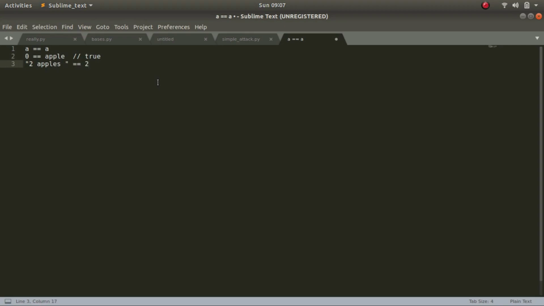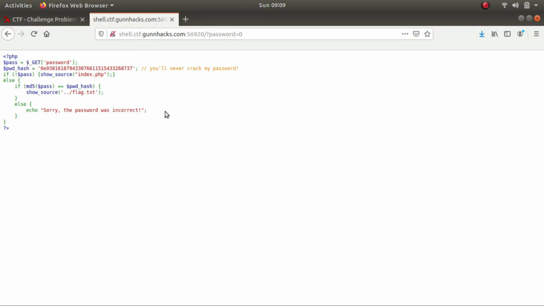equal to 2, what it will do is convert this into an integer. So it will compare this 2 against this 2 and forget the rest of it, and it will throw you a true. So this is an example of type juggling attack or loose comparison attacks. So if I find a string whose hash value begins with 0e, I'll be able to bypass it.